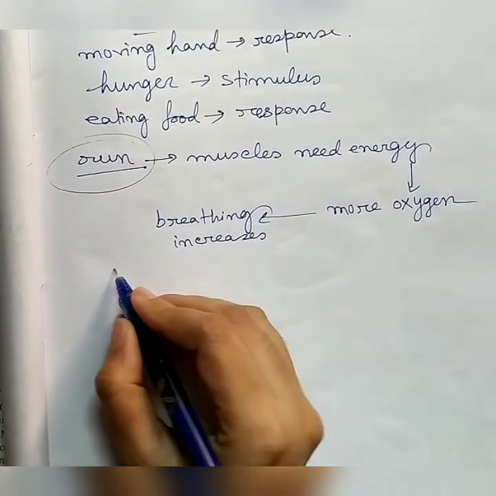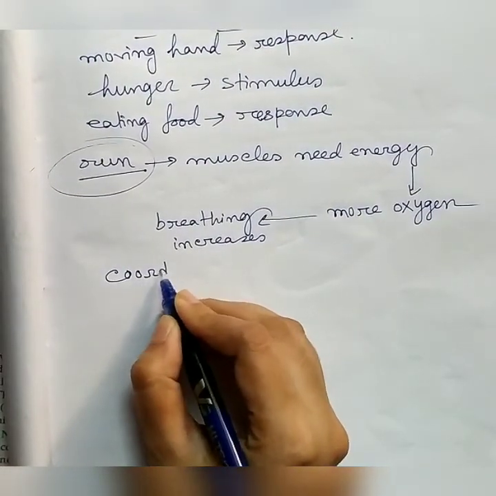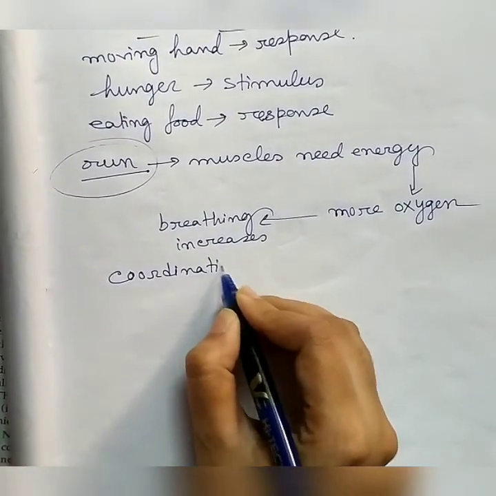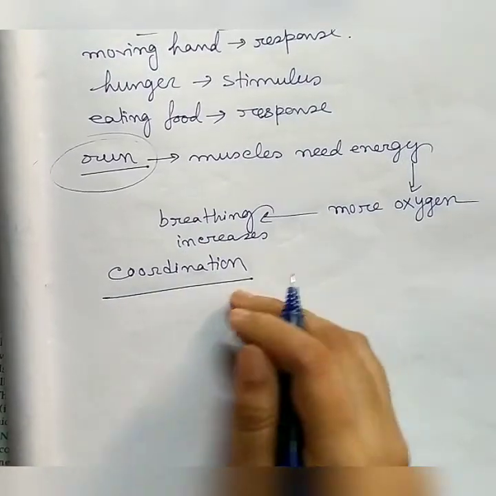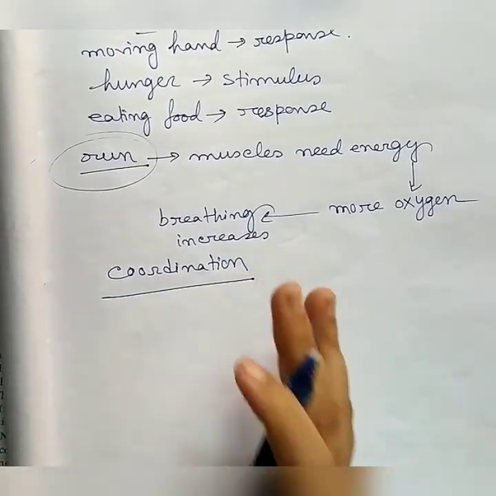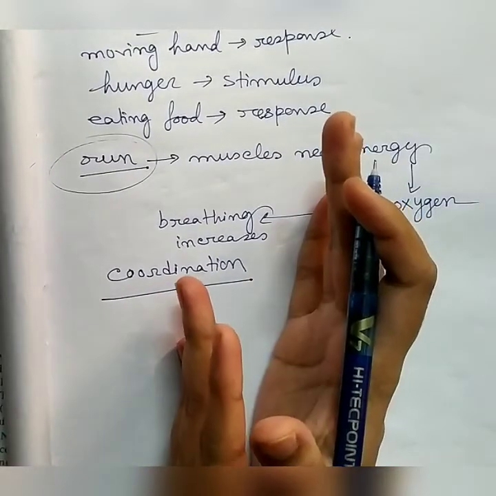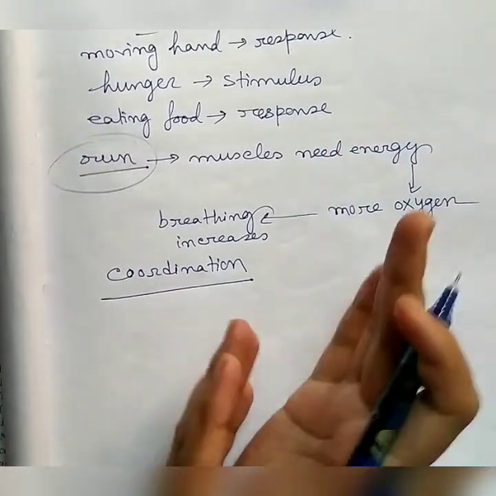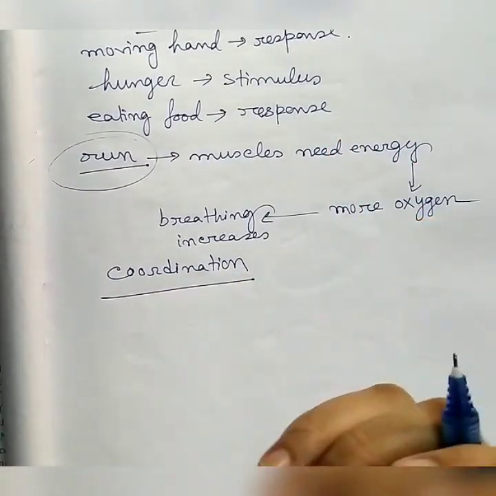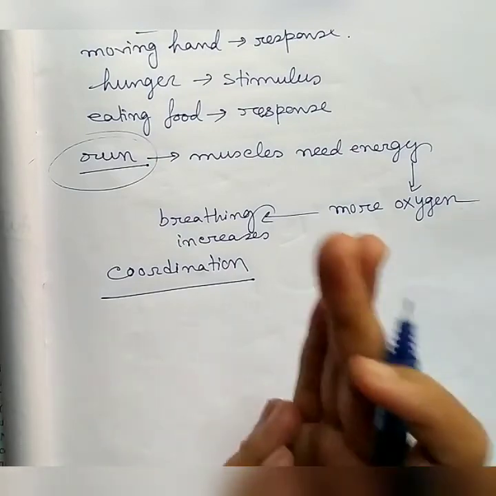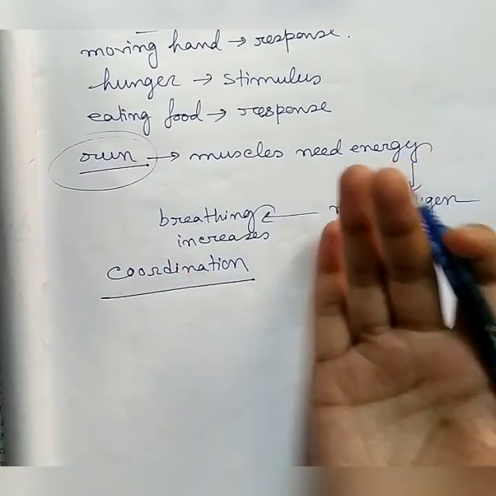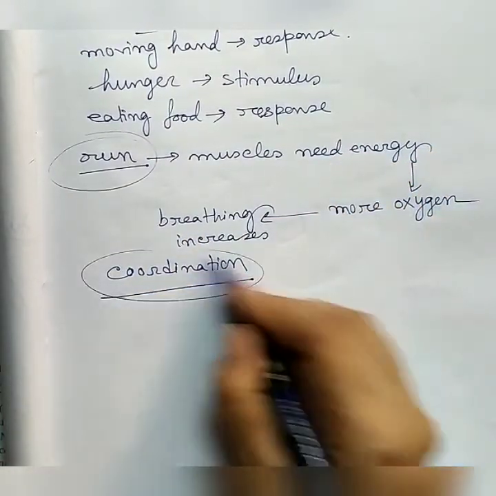So this is coordination. Working together of all the various organs of an organism in a systematic manner so as to produce a proper response to a stimulus is called coordination.